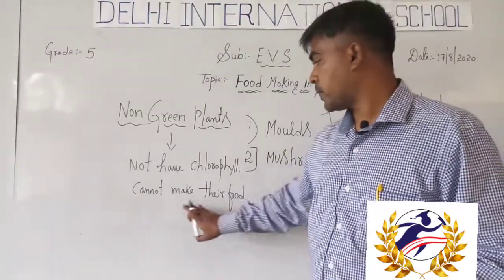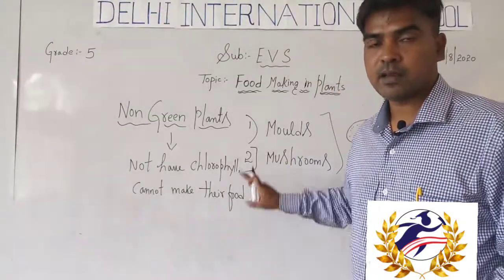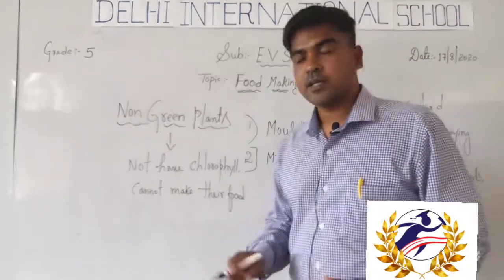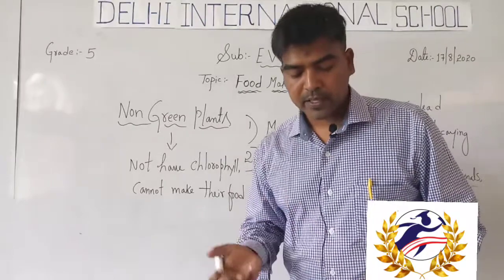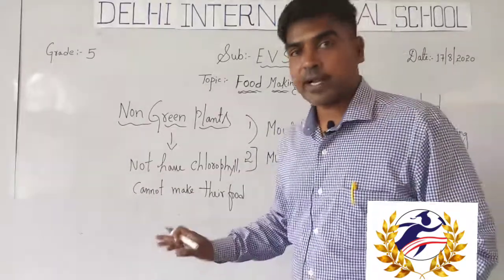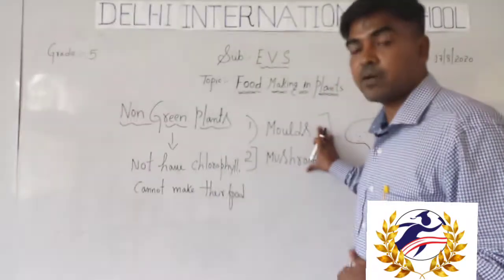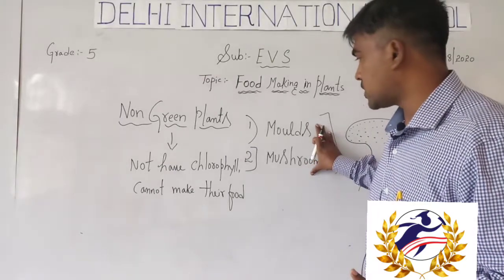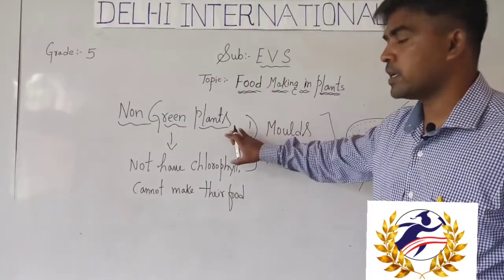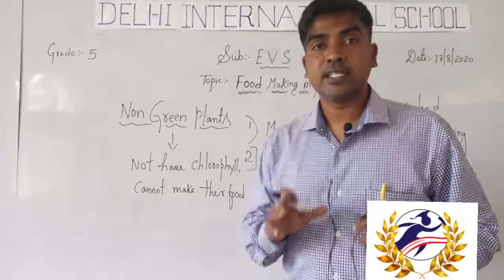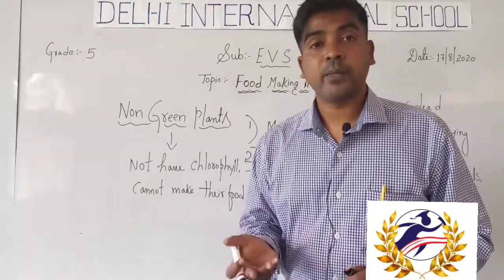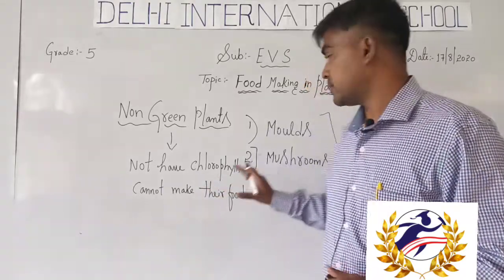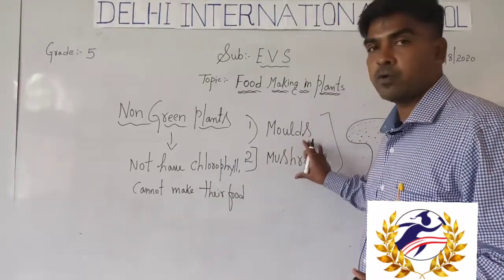So these molds and mushrooms cannot make their own food like green plants. That's why they do not appear everywhere. This type of non-green plant appears only in certain seasons, especially the monsoon and the winter, when we can see mushrooms and molds.